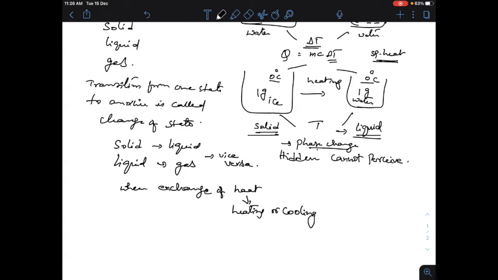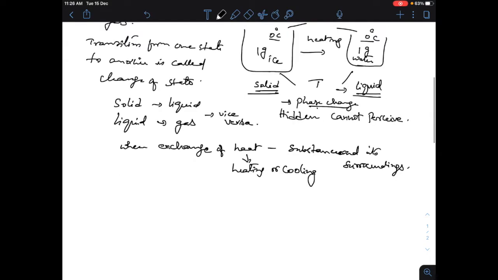Exchange of heat takes place between the substance and its surroundings. So ice on heating, that is solid, gets converted into water, that is liquid.